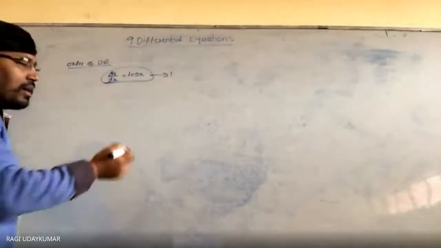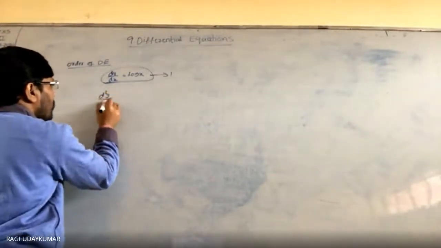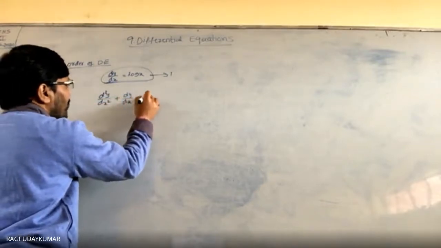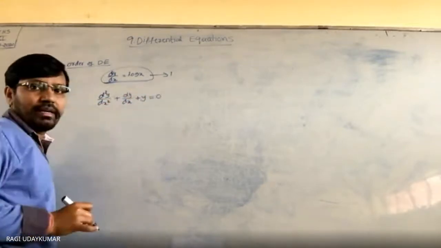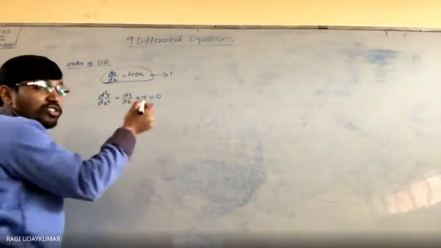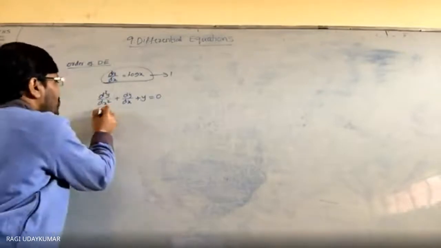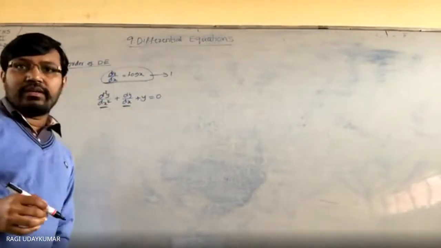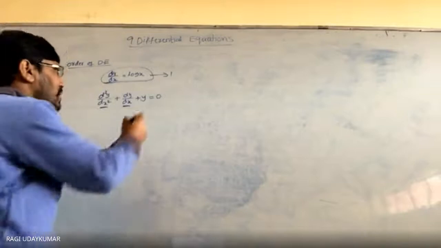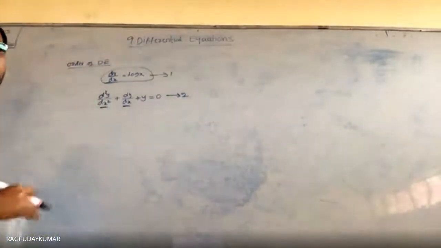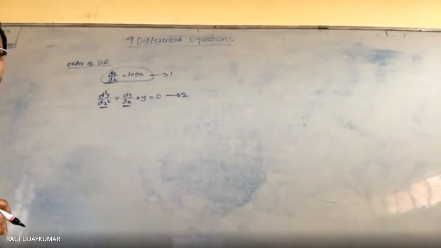If you are taking another differential equation, d square y by dx square plus dy by dx plus y is equal to 0. इसमें the highest order of derivative means इसमें 2 times derivative कर रहे हैं, इसमें 1 time derivative कर रहे हैं. Then we can call this a second order differential equation. It is called the second order differential equation.